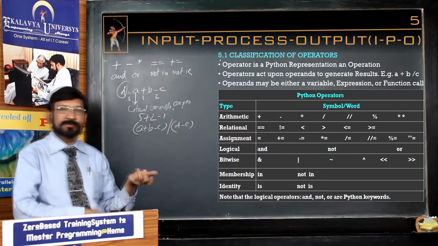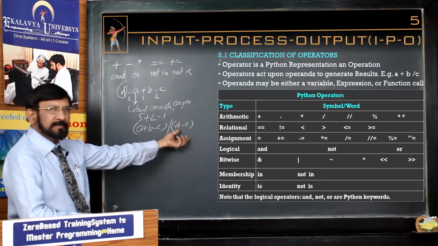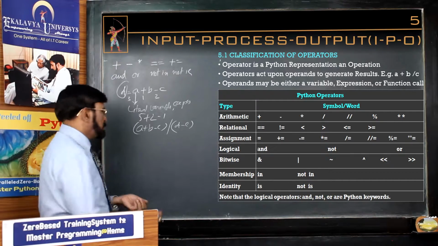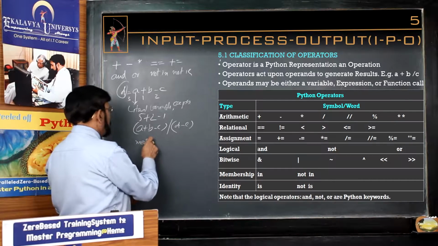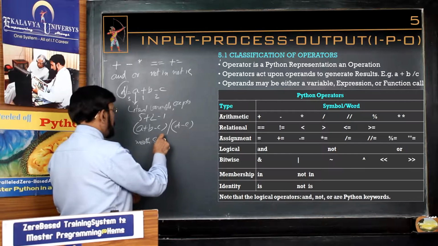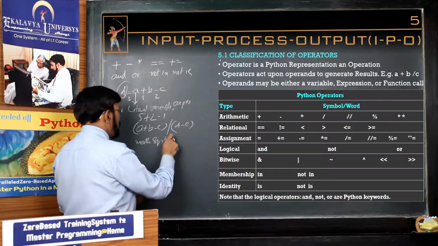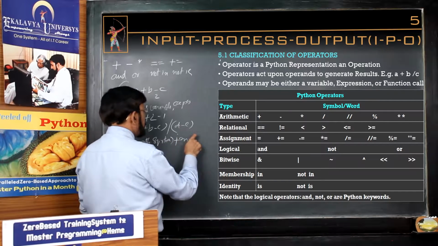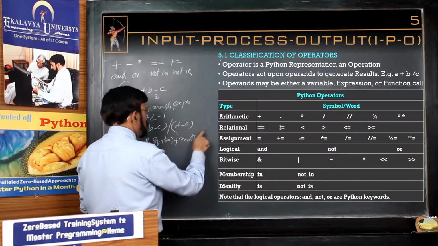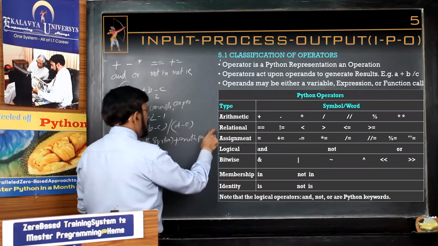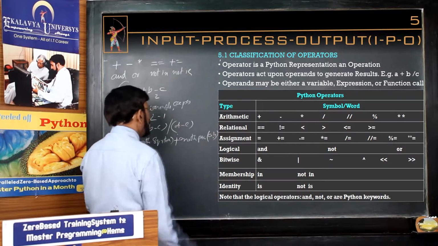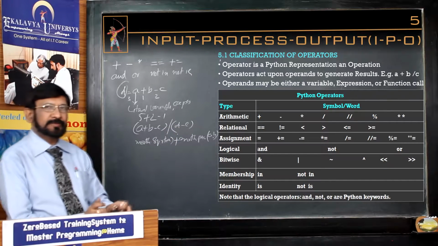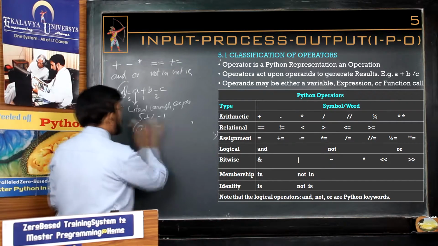So, this is an expression, this is another expression, and they may be function calls also. Suppose math.sqrt is a function call, A plus math.pow(A, B), like that. The operands may be function calls also. This point you have to understand.